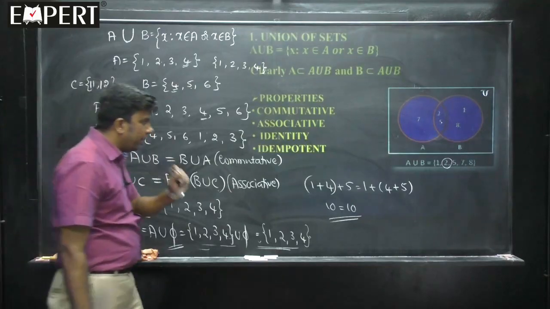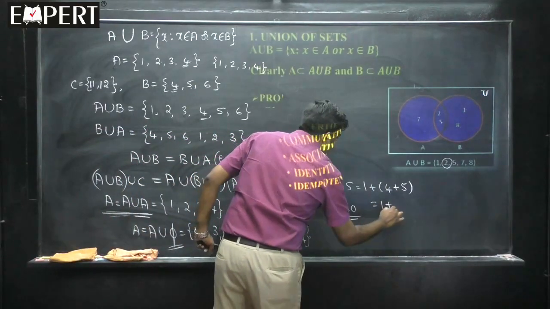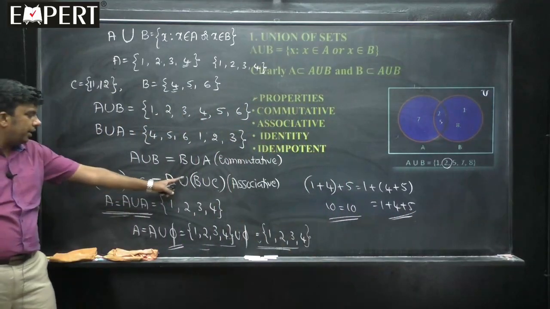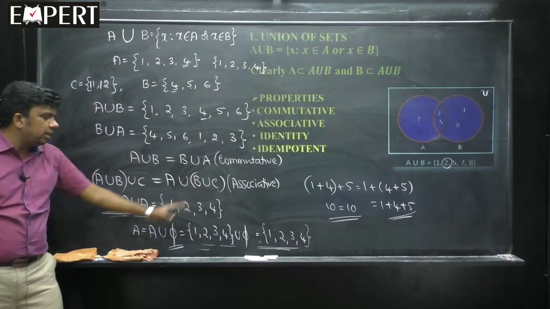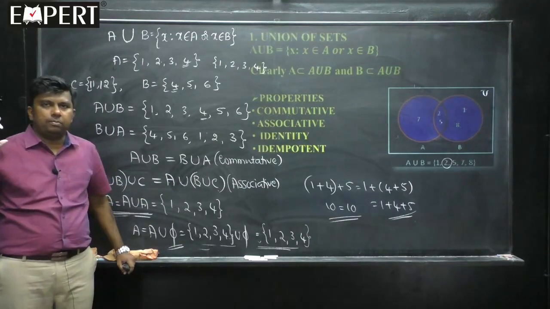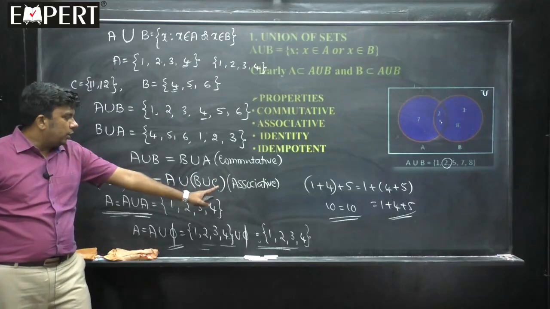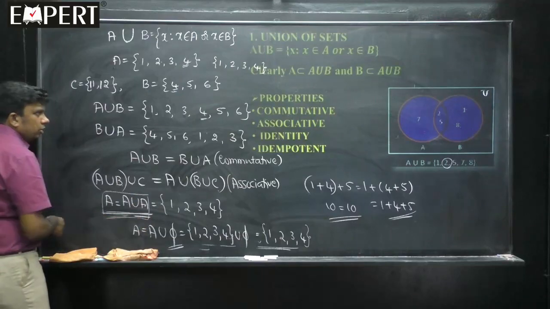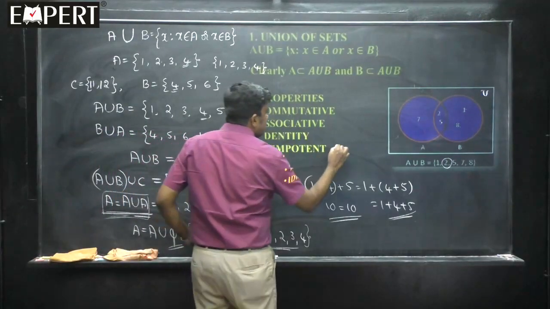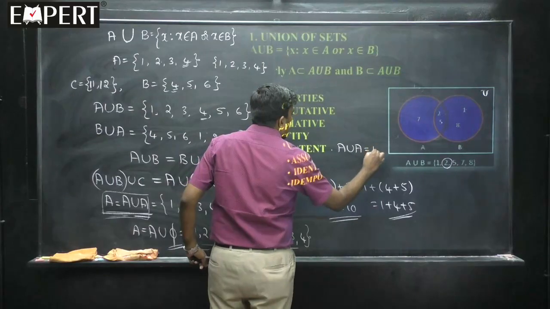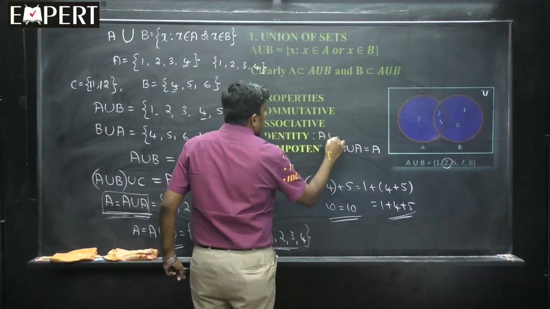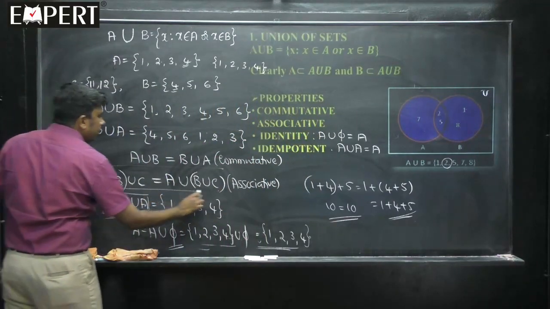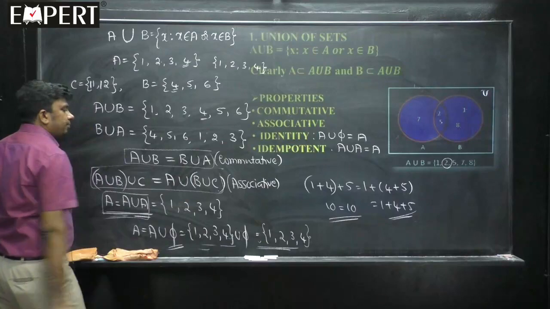My point is, wherever you put the bracket, at the end of the day it is nothing but 1 plus 4 plus 5, that is equal to 10. The same thing I have told you for A: wherever you put the bracket doesn't make any difference, at the end of the day this will be nothing but A union B union C. So that is what is called the associative law, and this is called the idempotent law. A union A is equal to A. So the idempotent law is A union A equals A, the identity law is A union null set equals A, and the associative law is this. This is the associative law and this is the commutative law.